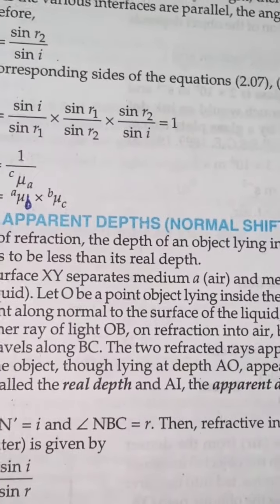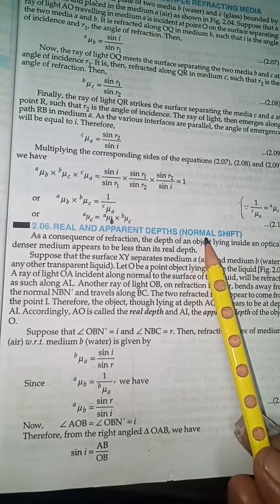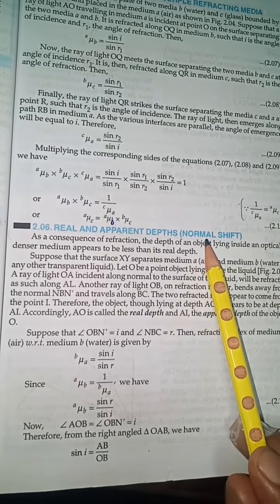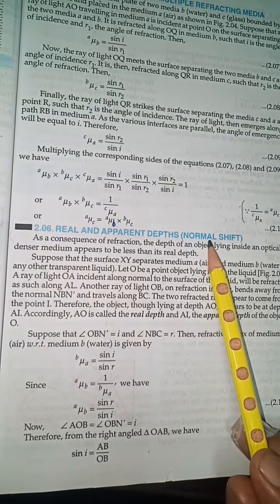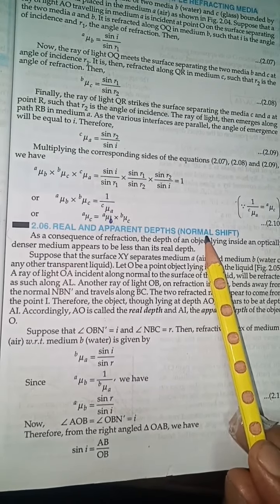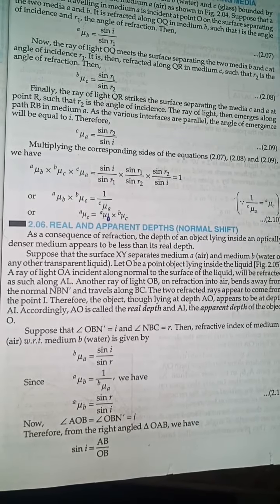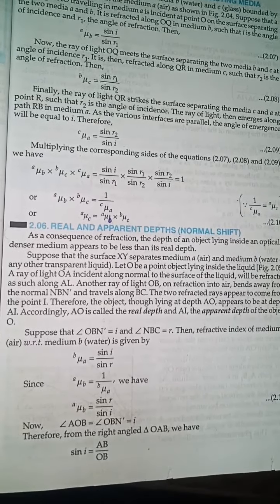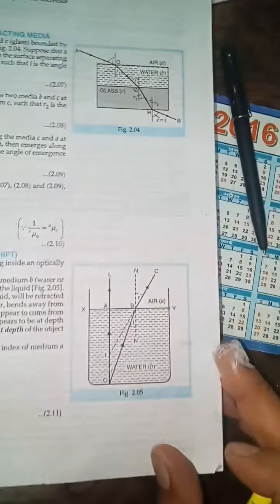Now next is real and apparent depth. That is called normal shift. Yesterday or the day before yesterday I taught you about the lateral shift, but today I am telling you about the normal shift. Normal means the actual depth and the apparent depth are changing. So then I would say it is apparent depth. So I will go for the diagram first.